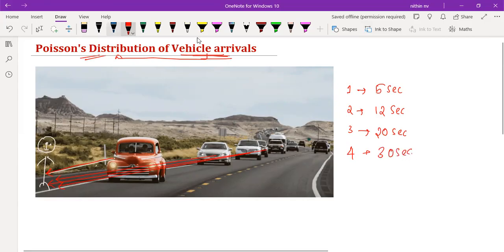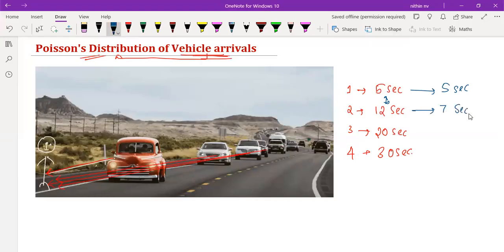Now let's see. The first vehicle has reached in 5 seconds. The second vehicle, what is the time gap difference between the first and second one? It is 7 seconds, right? Now, what about the second and third one? That is 8 seconds, right? Now, the third and fourth one, that is 10 seconds, right? So these are the times which are the difference between the successive vehicle arrivals, right or not? I can call these times the time headway.